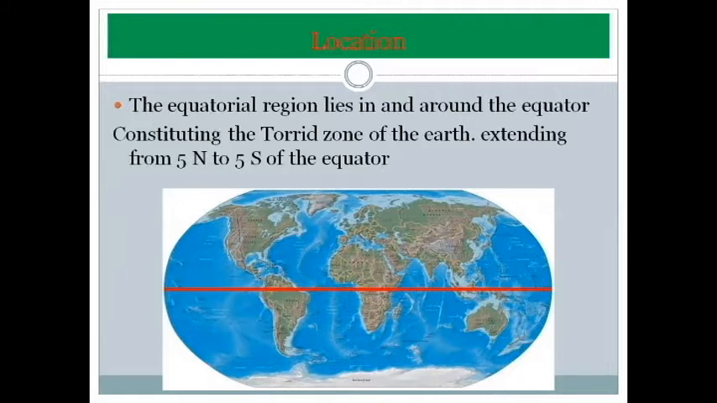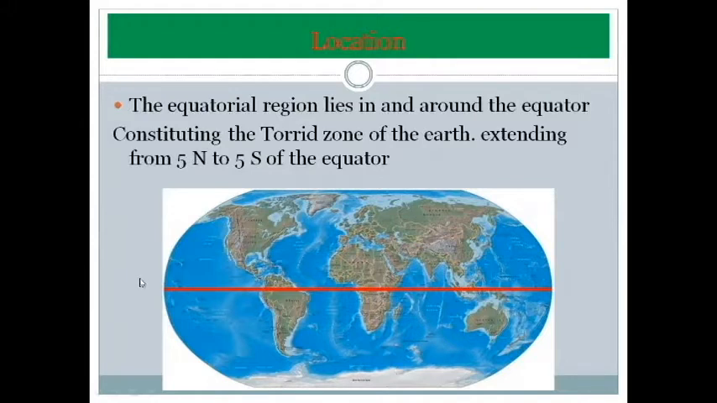Children, what is the first, location? The equatorial region lies around the equator. This is what you are seeing. This is the world map, and in between you are seeing the red line. What is this? This is called the equator. What do you mean by equator? Equator is an imaginary line drawn in between the earth, and it divides the earth into the northern hemisphere and southern hemisphere.